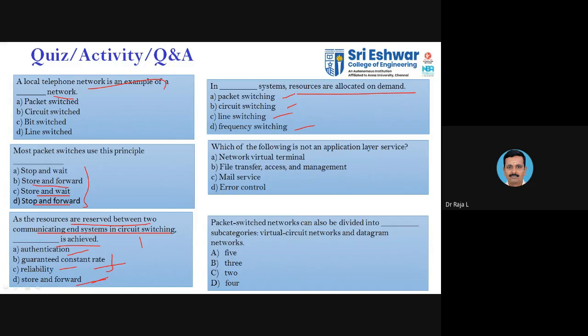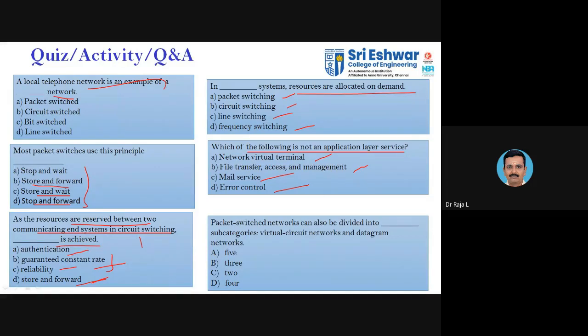The next one: which of the following is not an application layer service? Network virtual terminal, file transfer and access management, mail service, or error control? By default, you can identify which is not an application layer service. We discussed most things in the application layer except one. Which is the correct answer?